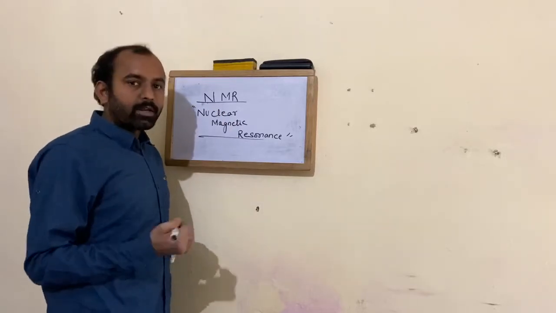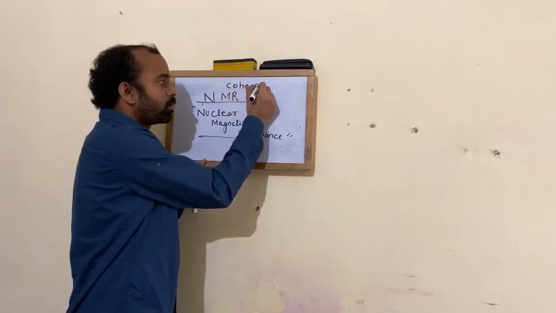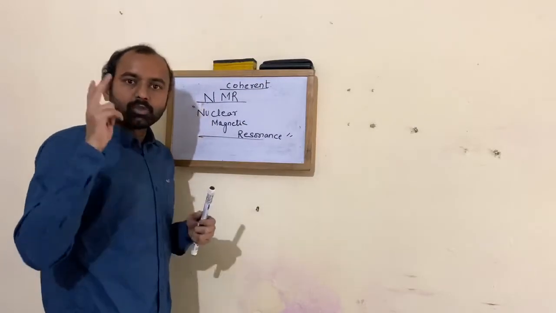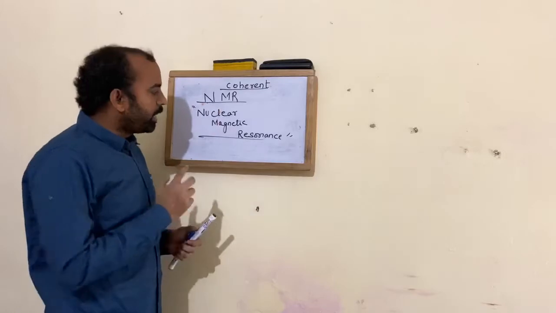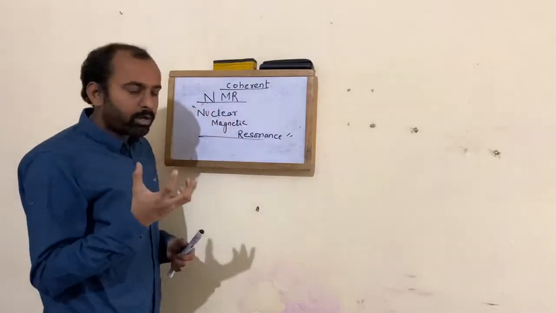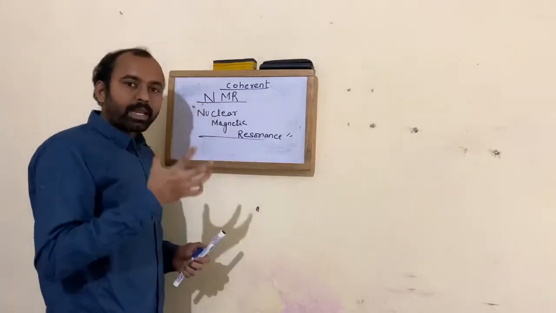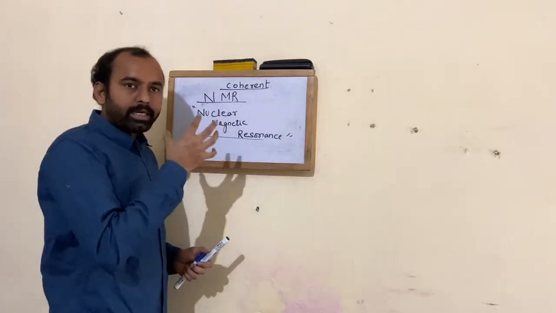You can even call it coherent spectroscopy. What is meant by coherent? Resonance between two things is called coherent. So here the fundamental is nuclei. Our nuclei in a molecule will be in resonance with the magnetic field. The extent of magnetic resonance is studied here in terms of nuclear magnetic resonance.